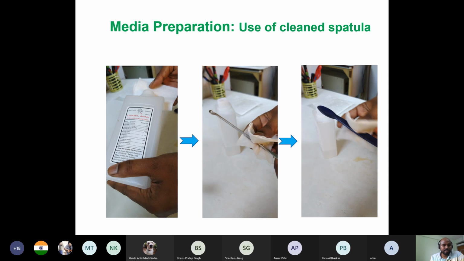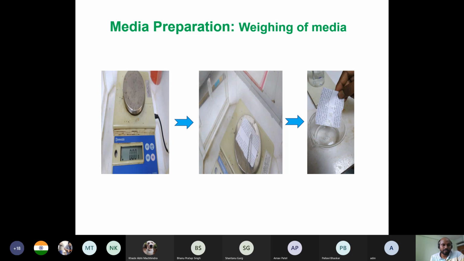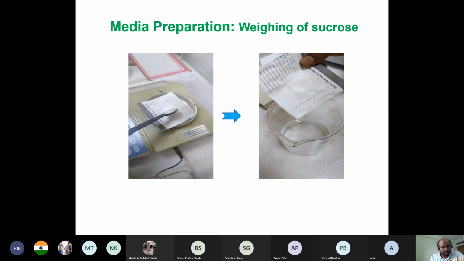Okay, after wiping, now this is the weighing balance. First you have to weigh the media and put it in the beaker containing distilled water. Then you have to weigh sucrose. Sucrose percent can vary, 2 to 4, depending on you, but in most cases 2% is used. Looking at the culture and the further process, you decide whether to increase or decrease. Those are some complicated things, and I am not going into detail.